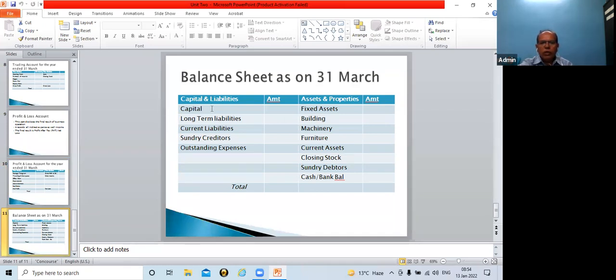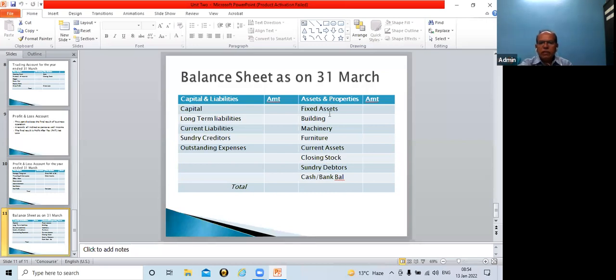Capital, as the owner introduces capital, will be shown on the liability side. Then there might be long-term liabilities, like a loan from a financial institution, debentures, etc. Then current liabilities, such as sundry creditors, outstanding expenses, bills payable, and maybe bank overdraft, are examples of current liabilities. So they will be shown under the liability side.